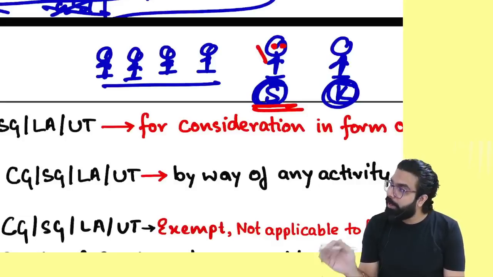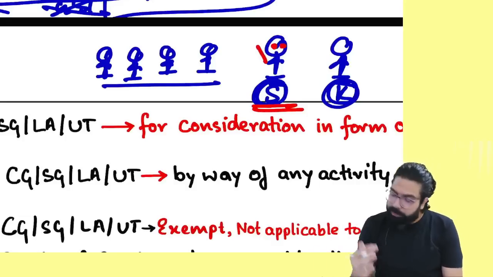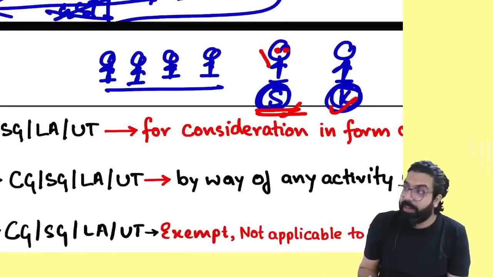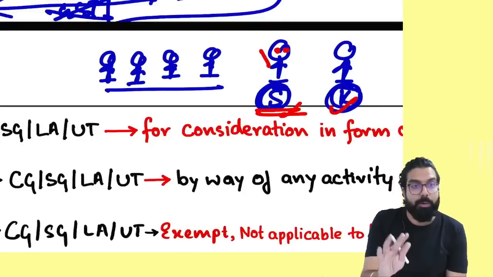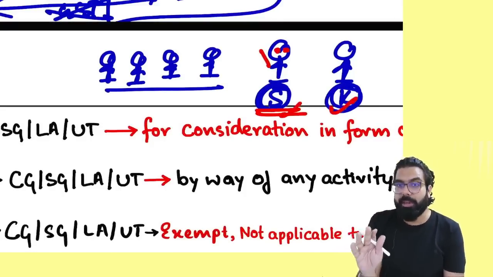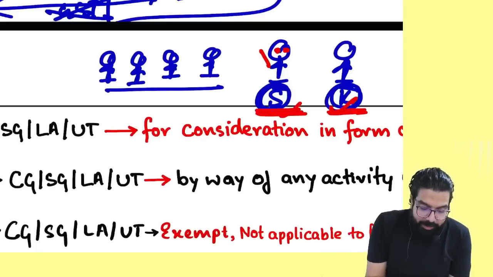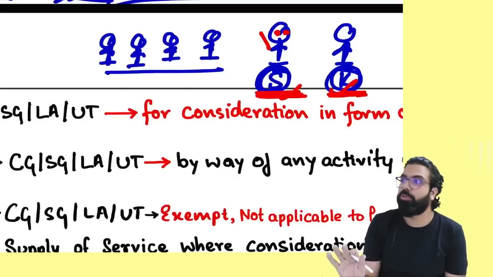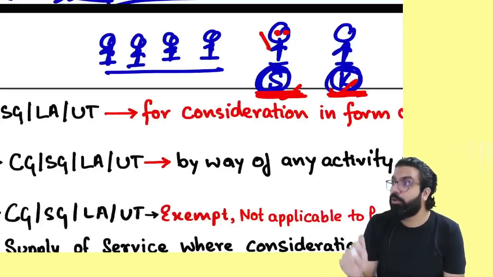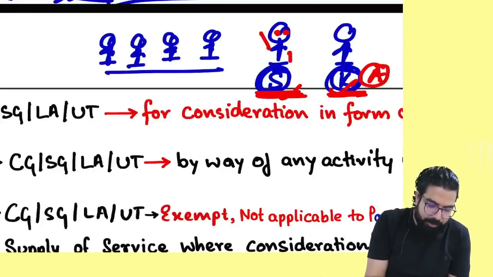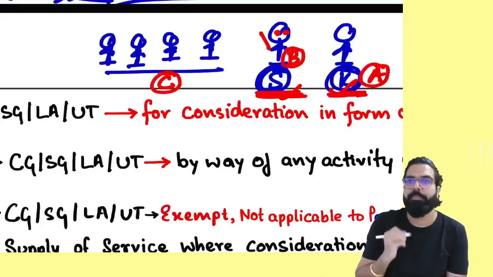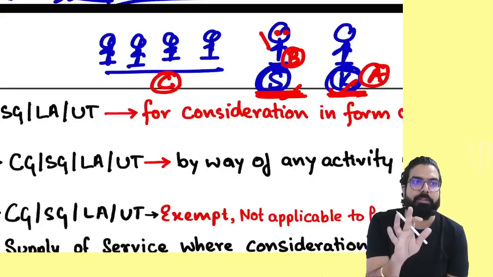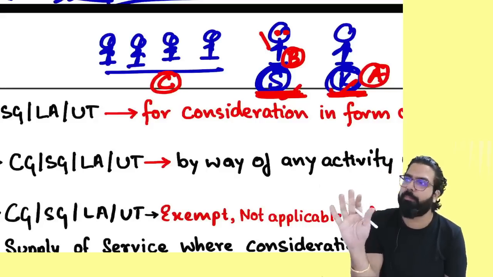If you go to the exam, leave everything. If you go to the battlefield, and only the king and Katappa went, will they win? Don't think he is Bahubali. Now, you tell me one thing. If the king and only the Senapati went, will they win? Lose. Correct or not? You think about yourself. This is A graded, this is B graded, and this is C graded. If you leave the C graded and go, you will definitely not get good marks. You will get up to 40, 45, but you will not pass.